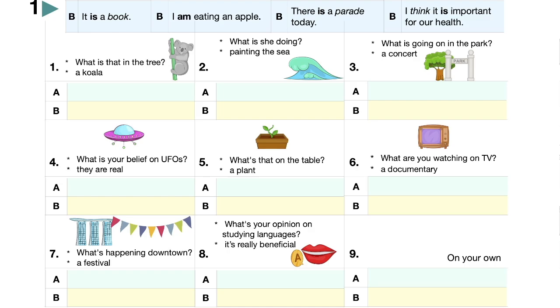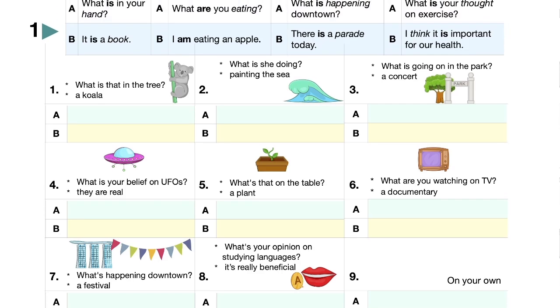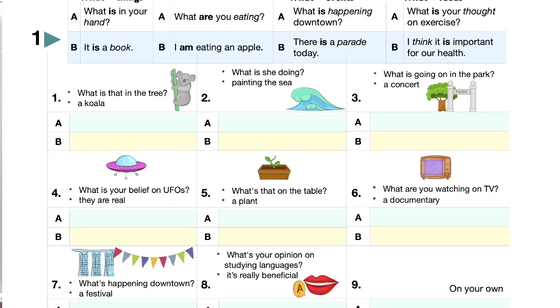Yes, it's a koala, a cute koala. All right, so our sentence: what is that in the tree? And then it is a koala. It is a koala. So that is a thing, you know?